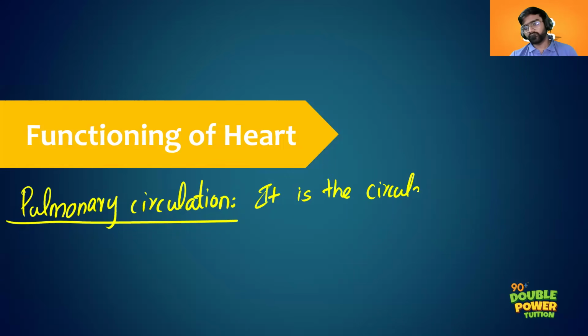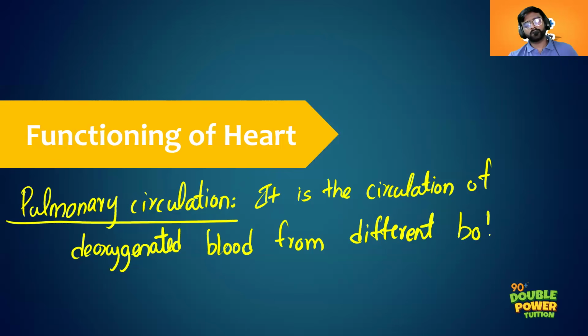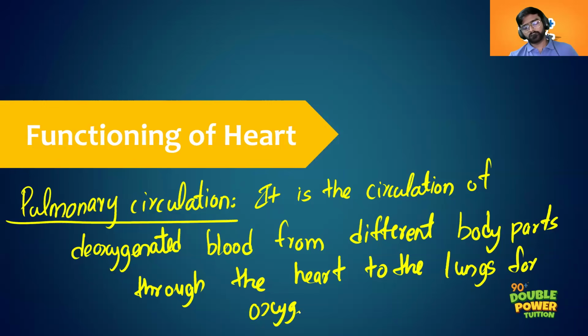It is the circulation of deoxygenated blood from different body parts through the heart to the lungs for oxygenation. That is pulmonary circulation.